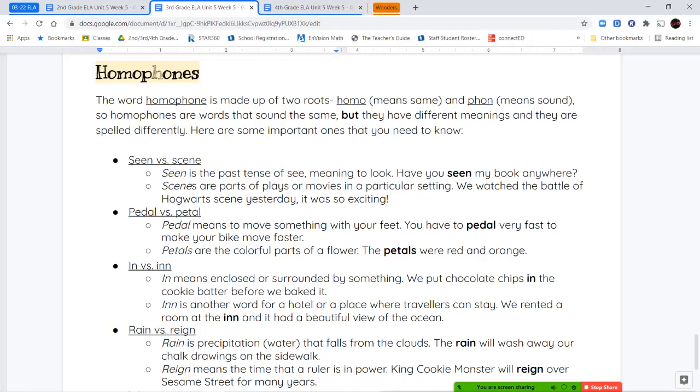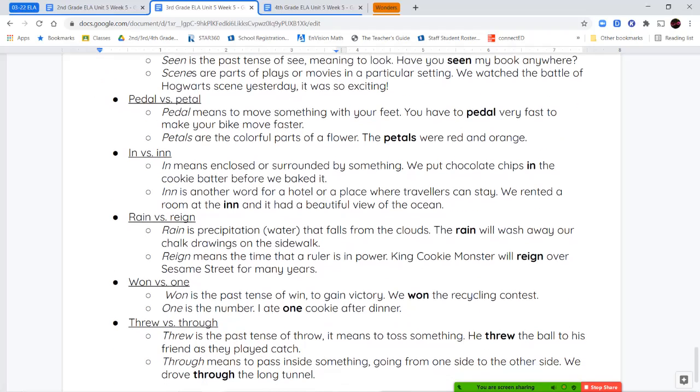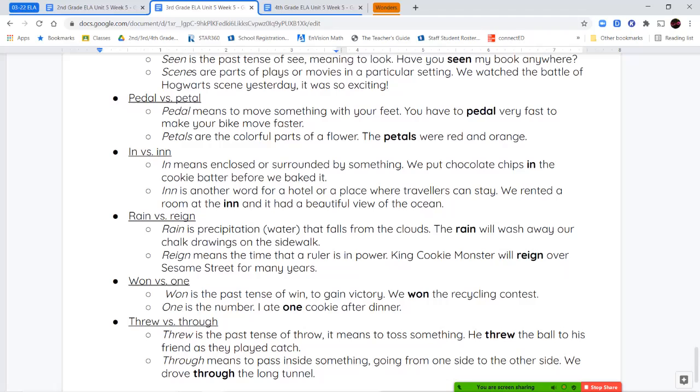Next, we have the word in and inn. So I-N compared to I-N-N. I-N means something that's surrounded by something else. So we put the chocolate chips in the cookie batter. So we know those chocolate chips are surrounded by the cookie batter. Or we have I-N-N, which is another word for a hotel or a place where a traveler can stay. We rented a room at the inn and had a beautiful view of the ocean.